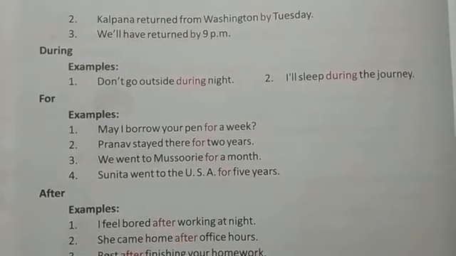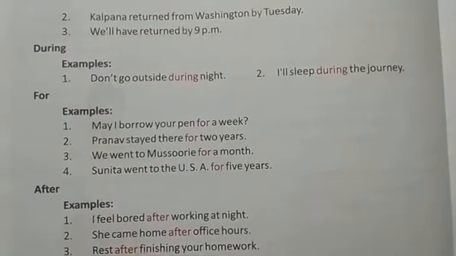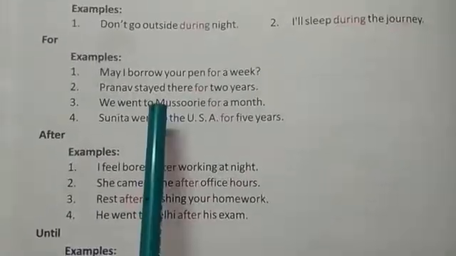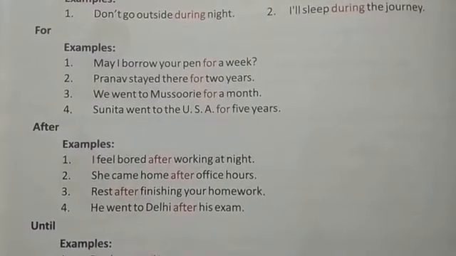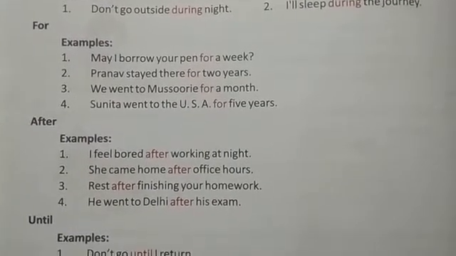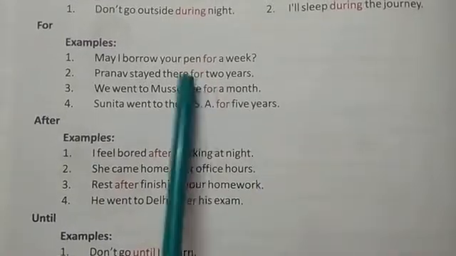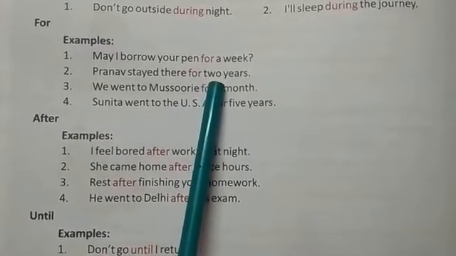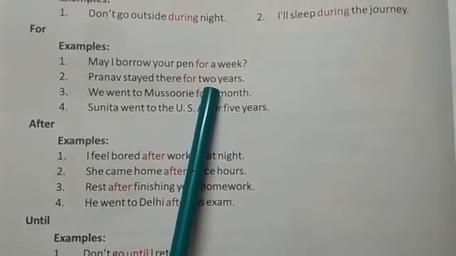The next preposition is for. When we are talking about a length of time, then we will use the preposition for. May I borrow your pen for a week? Pranav stayed there for 2 years. So these all are about a time period. We are talking in these sentences about the time period, so we will use the preposition for.